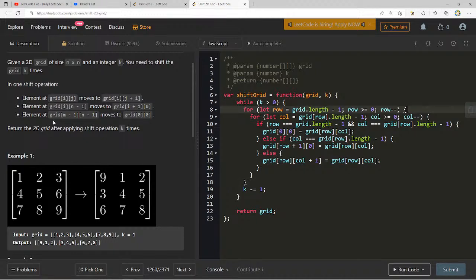Okay, so if in one shift operation, the element that's at grid[row][column] moves to grid[row][column + 1]. The element at grid[i][n - 1], where n is the size, right? N is the size. So only if the column is equal to grid[row].length - 1,